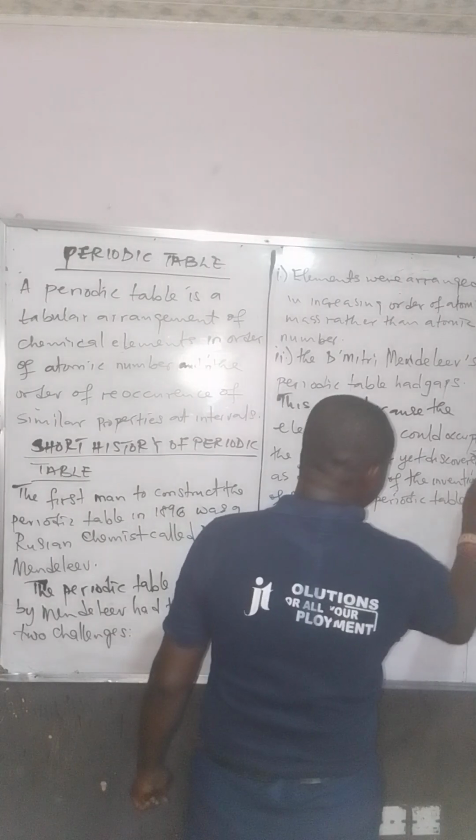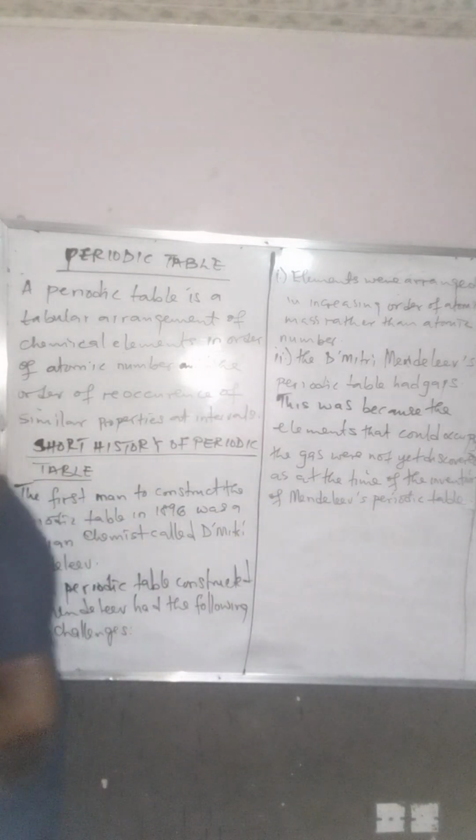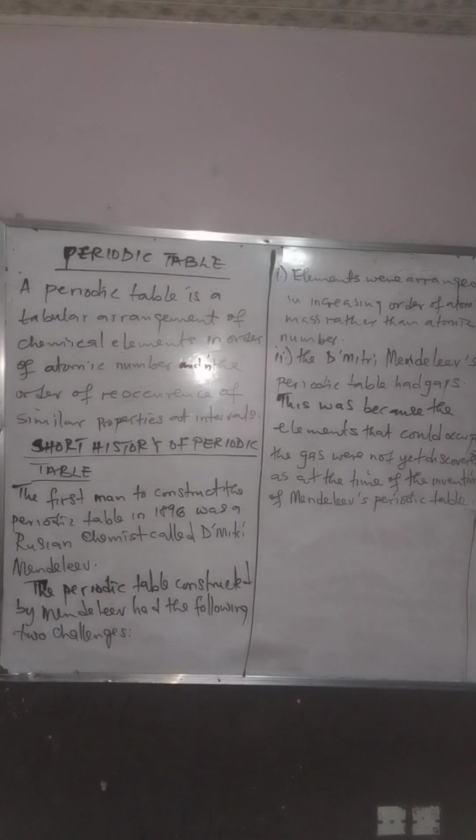So as at the time Mendeleev constructed his periodic table, elements like germanium and so on were not yet discovered. And when he constructed it, he kept their spaces. He left their spaces there. So we now began to have gaps in his periodic table. But he did something wonderful.